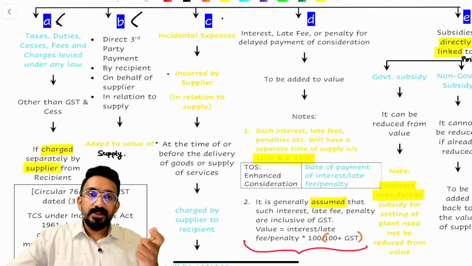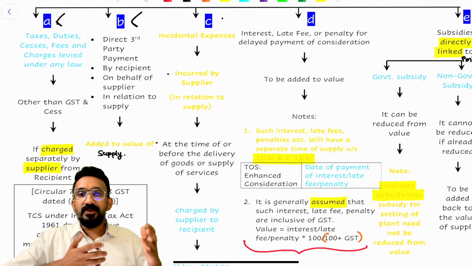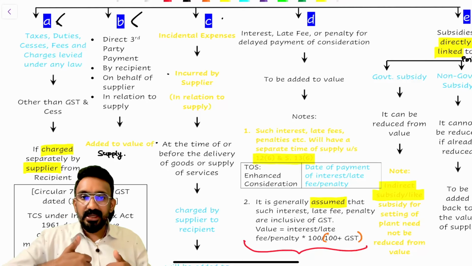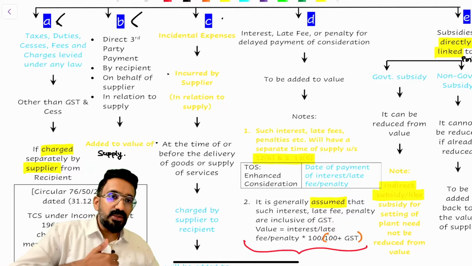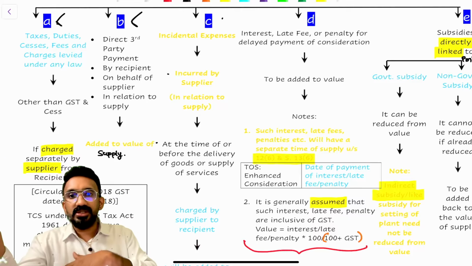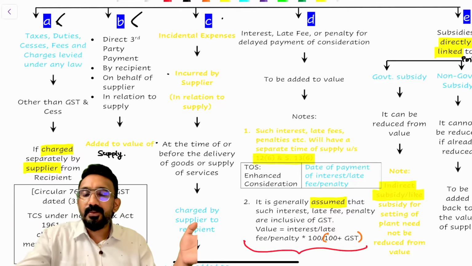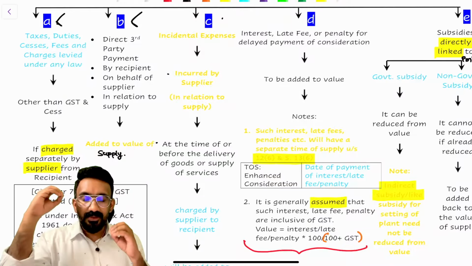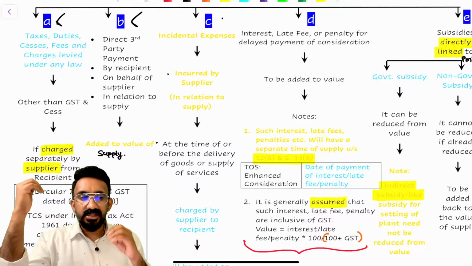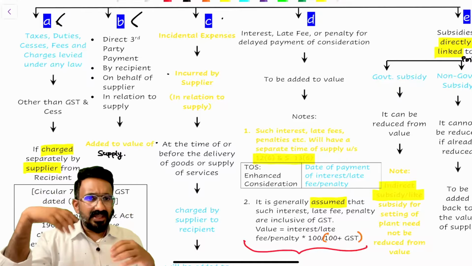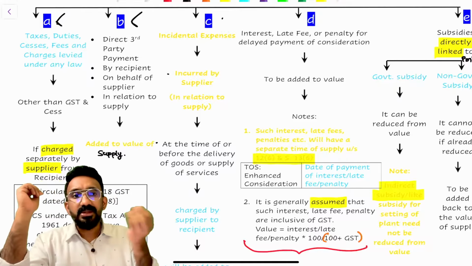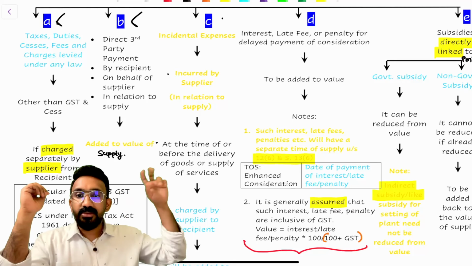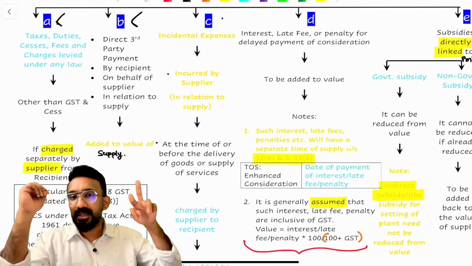Right? So all these bullet points that I've given should be part of your understanding to add to the value. Now, sometimes what happens is a very different transaction between the fuel supplying company and the bank. They're supplying the fuel to the bank and then the bank provides it to the GTA. It can be completely excluded from the value. Right? So if it is not like that, if the petrol station is giving the bill to the GTA, then it is understandable that it is a payment that should have been made by the GTA, and on behalf of the GTA, it is being paid by the bank. So such payment will be added back to the value.